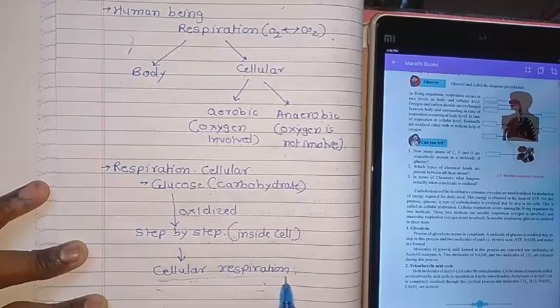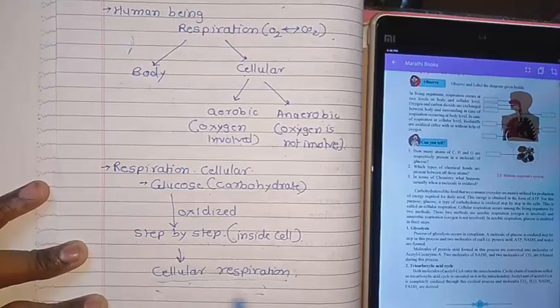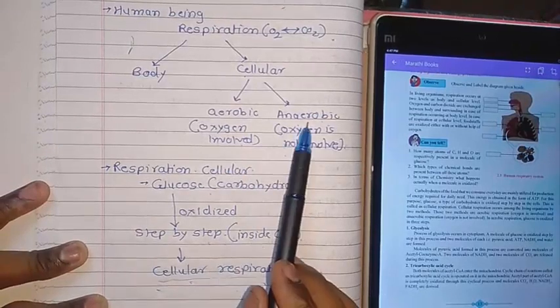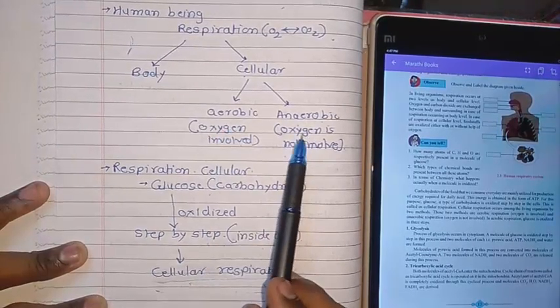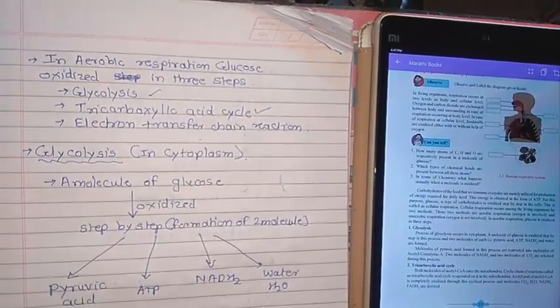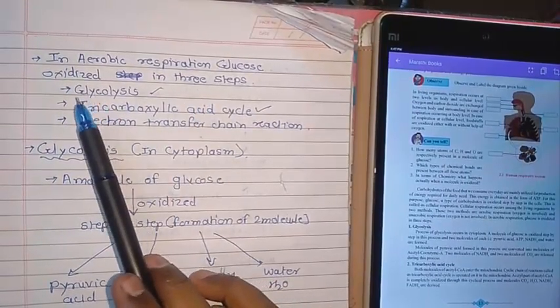In higher living organisms, we have cellular respiration in two types: one is anaerobic and one is aerobic. Aerobic means in the presence of oxygen. Anaerobic means in the absence of oxygen. Now we went through aerobic respiration of glucose; in the second lecture we completed this part.